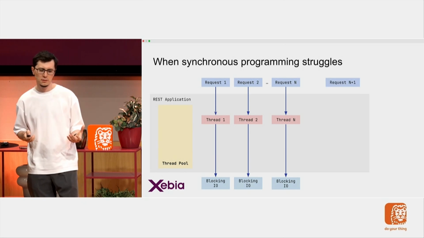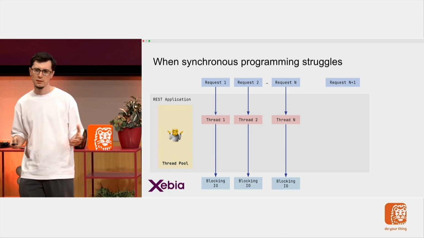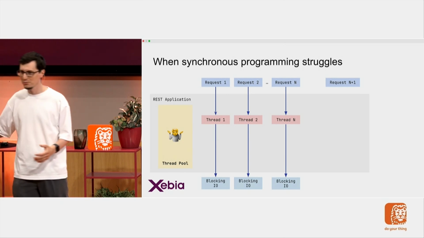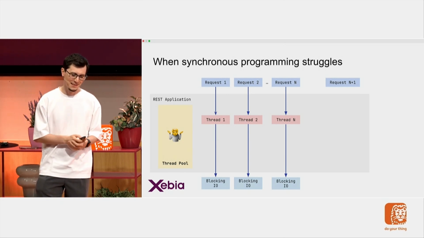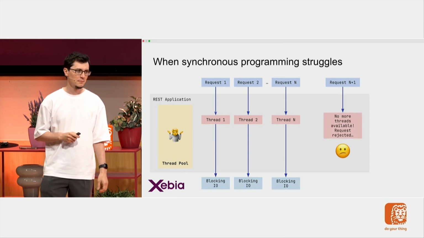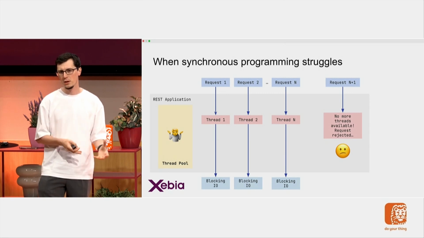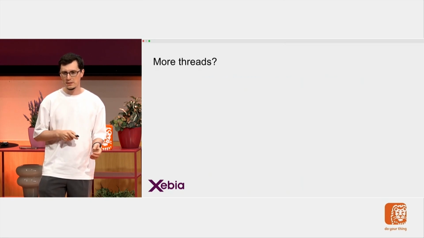But at some point, my thread pool is empty. So what happens if I get an extra request? No more threads are available, so I cannot process this request. So that's the problem. And you might think, hey, you can add more threads to the thread pool.